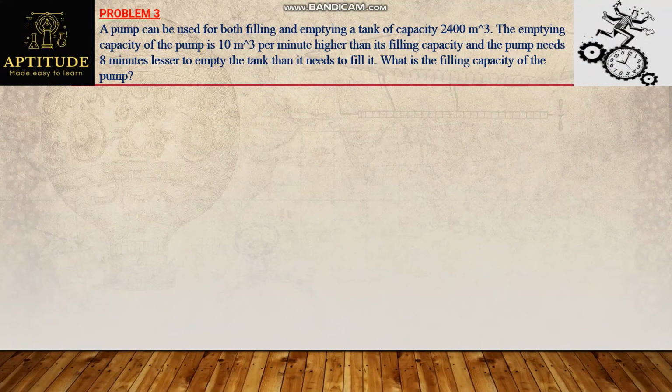Let's solve one more question. Here is one more question. A pump can be used for both filling and emptying a tank of capacity 2400 meter cube. So here the tank capacity is given directly. The emptying capacity of a pump is 10 meter cube per minute higher than its filling capacity. And the pump needs 8 minutes less to empty the tank than it needs to fill it. What is the filling capacity of the pump? So a very simple problem. The tank capacity is given, and what is the tank capacity? 2400 meter cube.